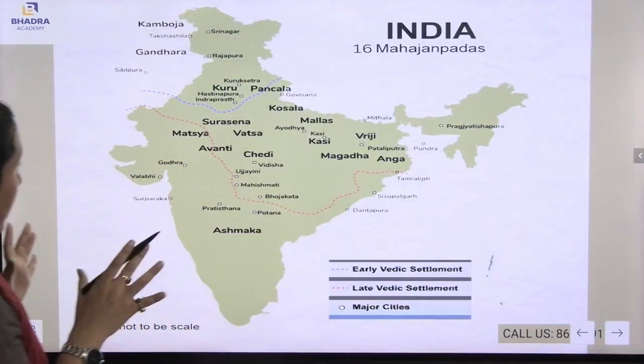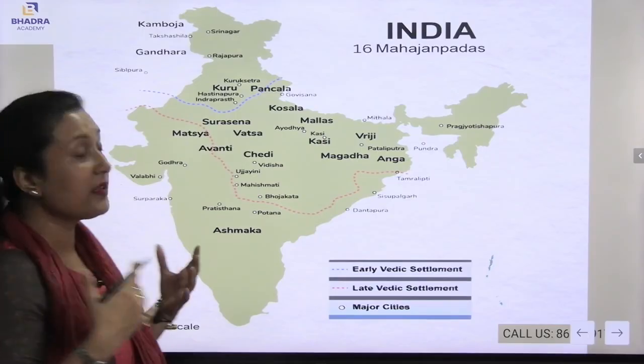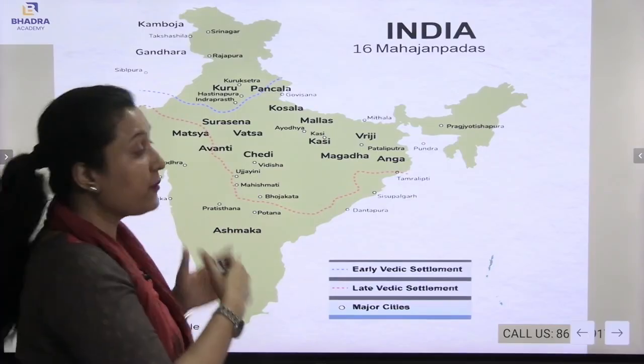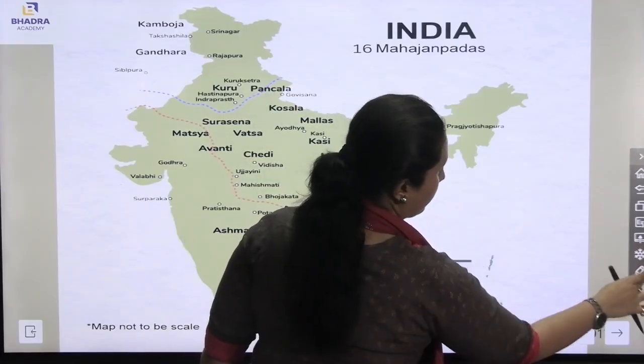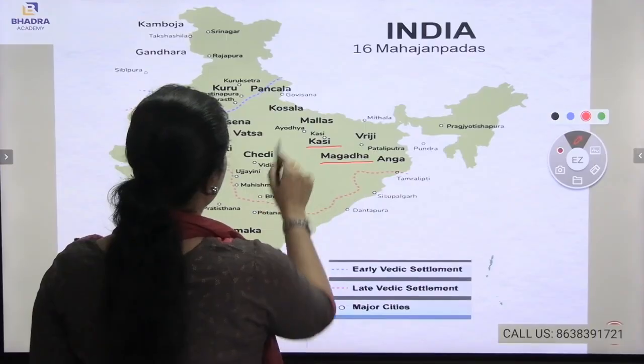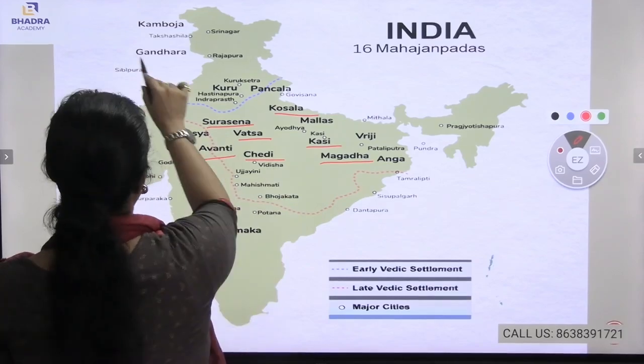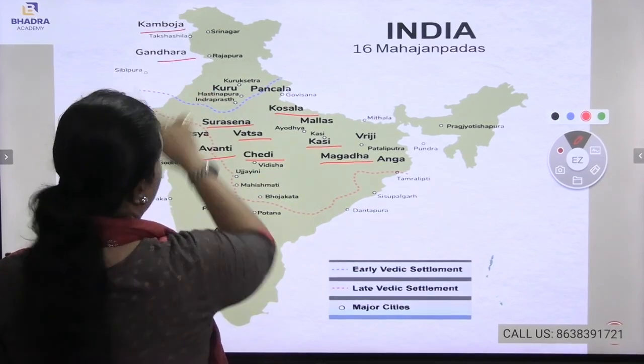And here is another map of the 16 Mahajanapadas. Here you see the 16 Mahajanapadas very clearly on this map. Here you can see Magadha very clearly. Kashi is there, Koshala is there, Surasena, Vatsa, Avanti, Chedi. Also Kamboja is there, Gandhara is there.